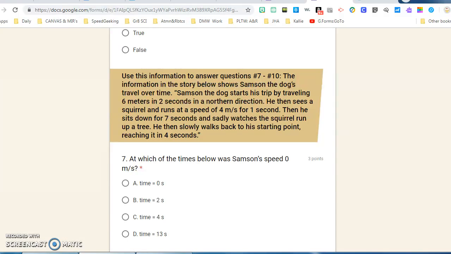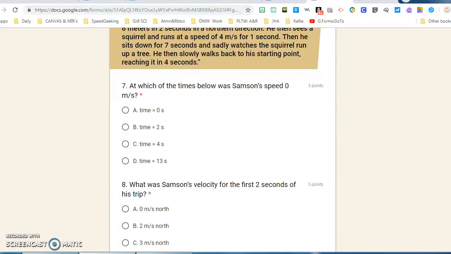Then he sits down for 7 seconds and sadly watches the squirrel run up a tree. He then slowly walks back to his starting point, reaching it in 4 seconds. At which of the times below was Samson's speed 0 meters per second? A. 0 seconds. B. 2 seconds. C. 4 seconds. D. 13 seconds.